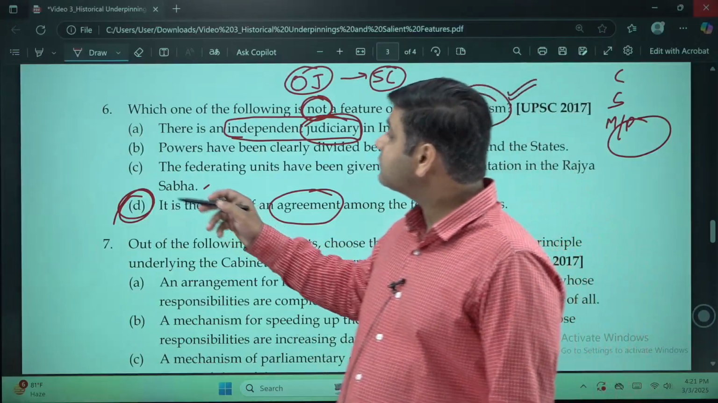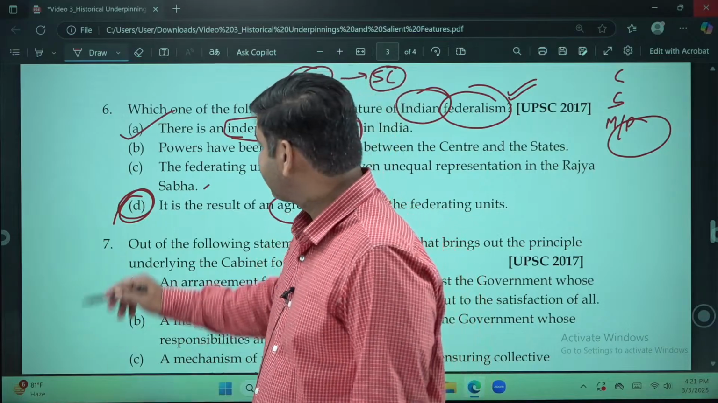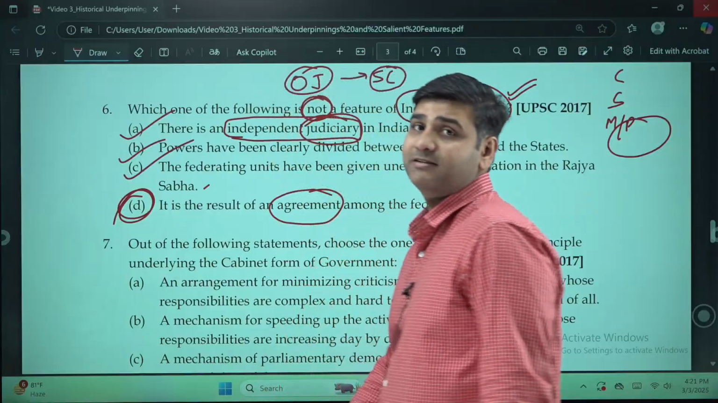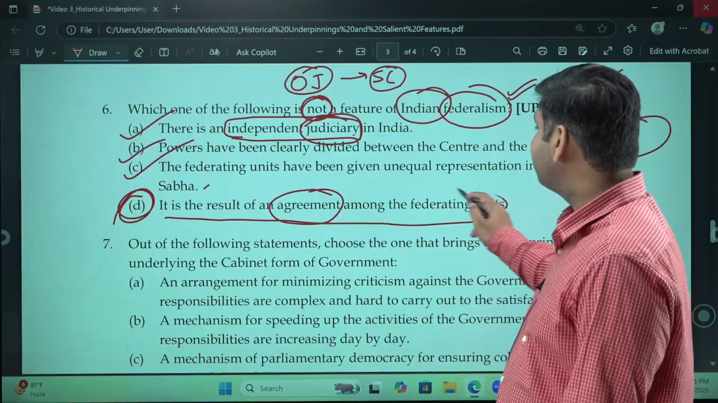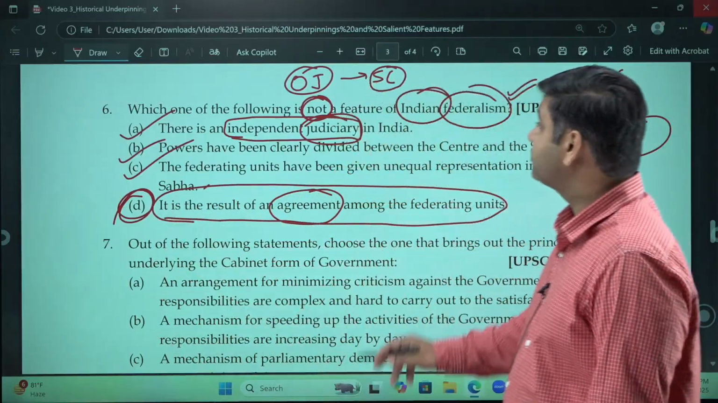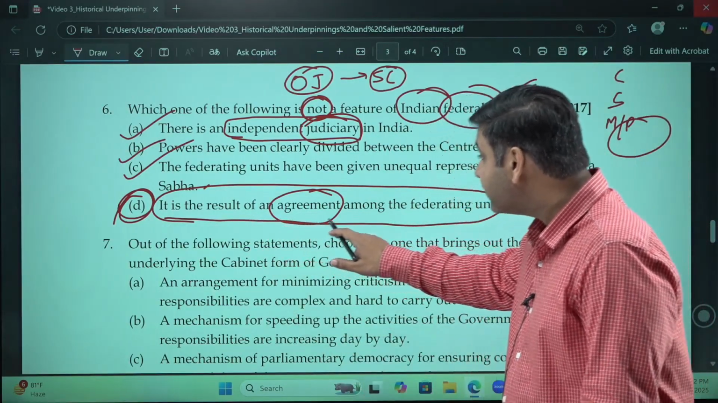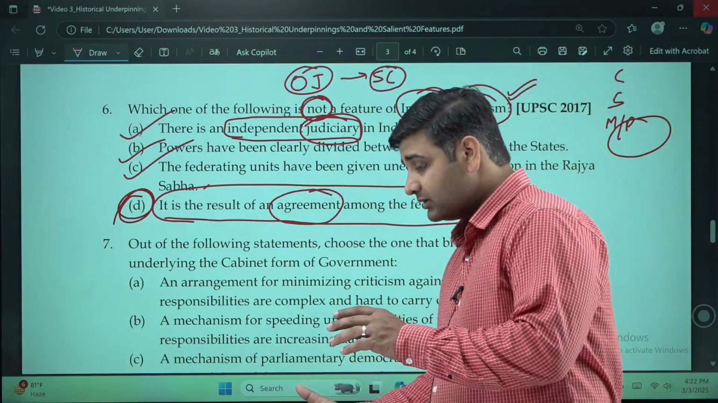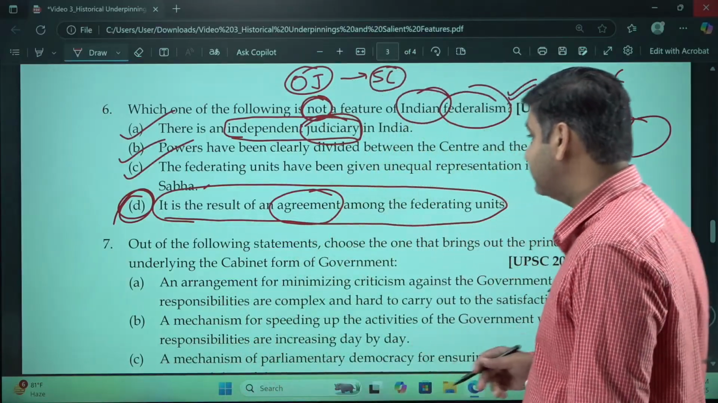So in a way we can also say that A is a feature of federalism, B definitely is a feature of federalism, C definitely is a feature of federalism. But D, although a feature of federalism, is not a feature of Indian federalism. So we will mark D as our option. It is not a feature of Indian federalism. It is a result of an agreement among the federating units. There was no agreement, neither between the states and the center nor between two states. Hence, D is the option.